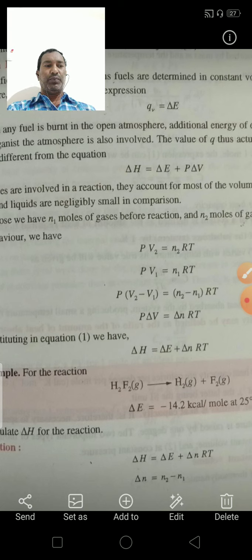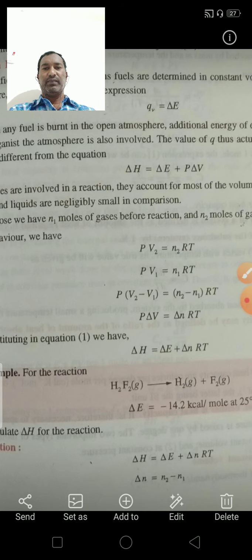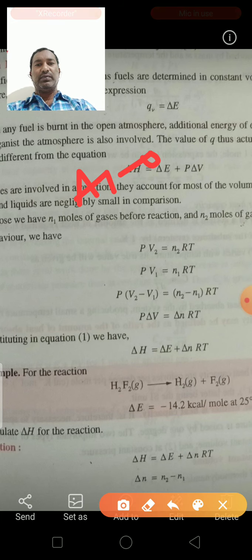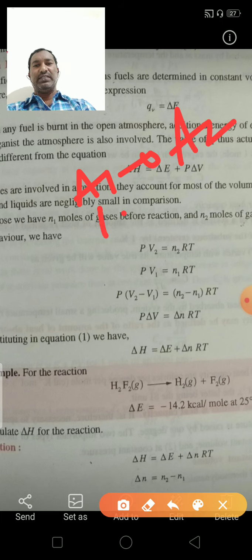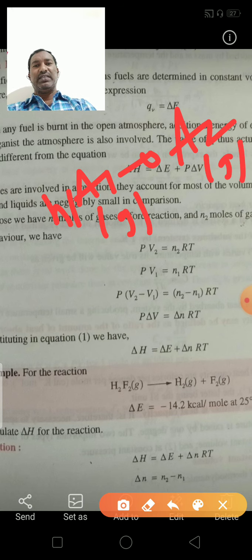Suppose we have N1 moles of gases before reaction and N2 moles of gases after reaction, assuming ideal gas behavior. Consider a reaction A1 gives A2, both in the gaseous state. Before the reaction there are N1 moles, after the reaction N2 moles.